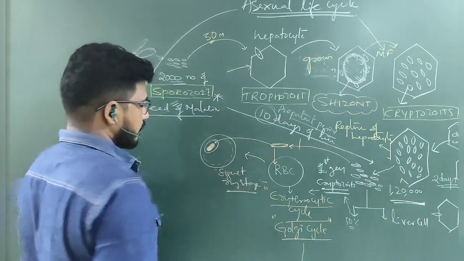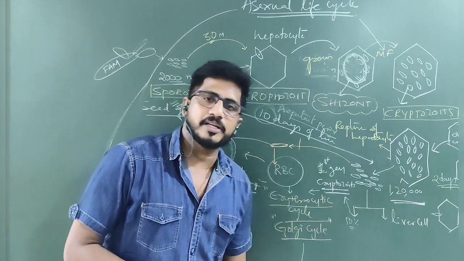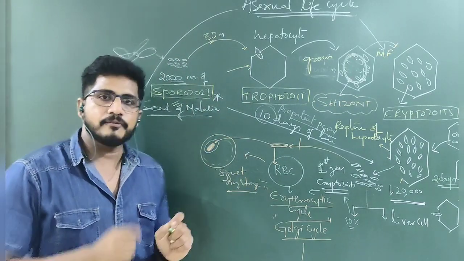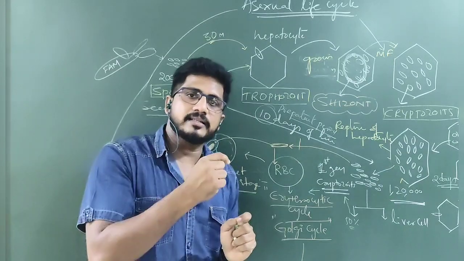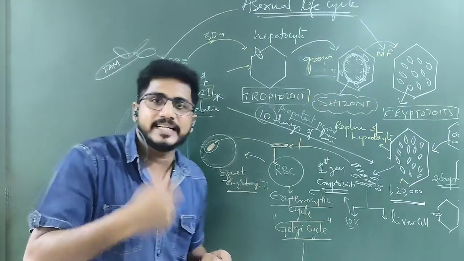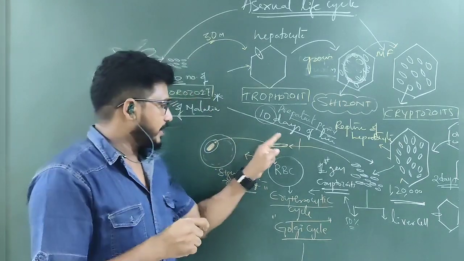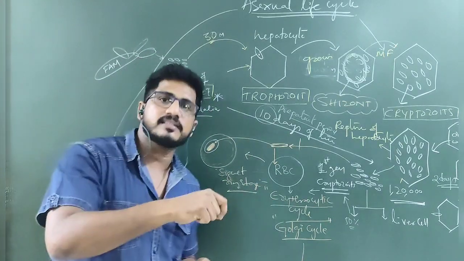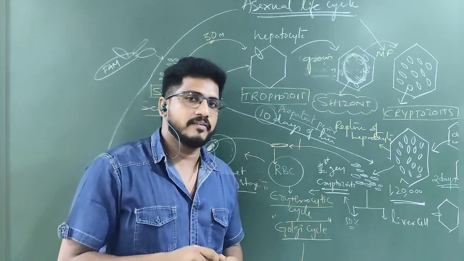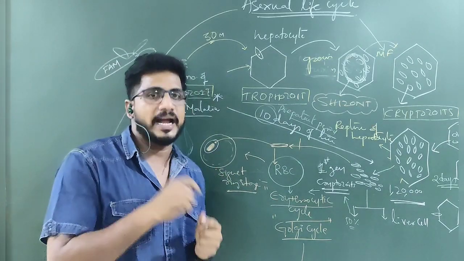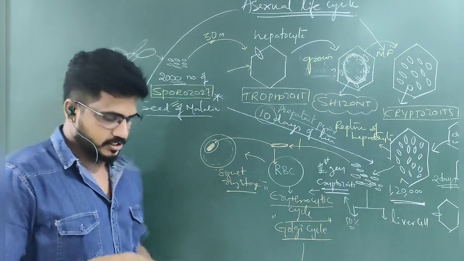The signet ring stage can be identified under microscopic examination in the malarial victim, in which food vacuoles are present inside the RBC. Inside that, this organism will go and start eating the globin. Because globin is present in the food vacuole, that is the reason it attacks the RBC and enters the food vacuole. At that time we can easily observe it is like a ring, a hand ring. That's why it's called the signet ring stage.